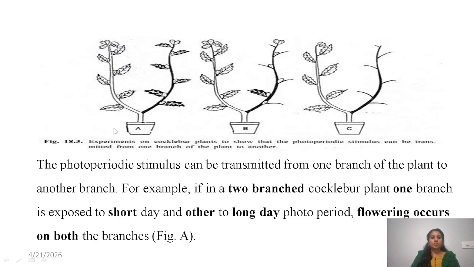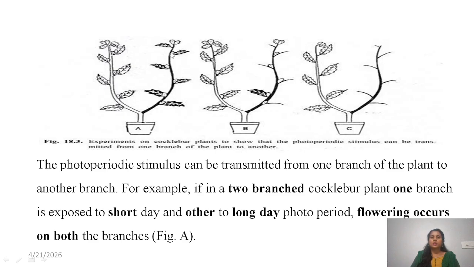One branch they exposed to short day, and another branch exposed to long day. So in both branches, in that time also, they got flowering. It means if one branch exposed to short day is enough, that stimulus is transferred to another branch and stimulates the flowering. So that's why they concluded that there is a hormone which is synthesized in the leaf.